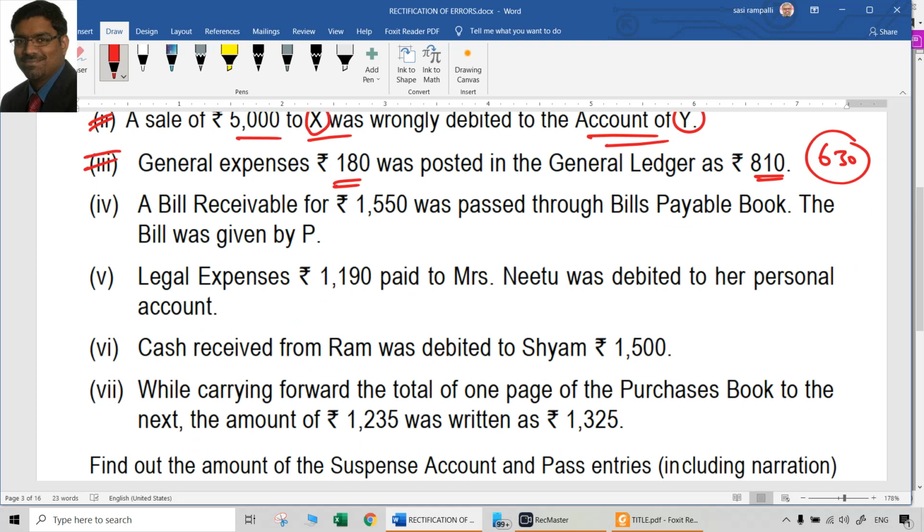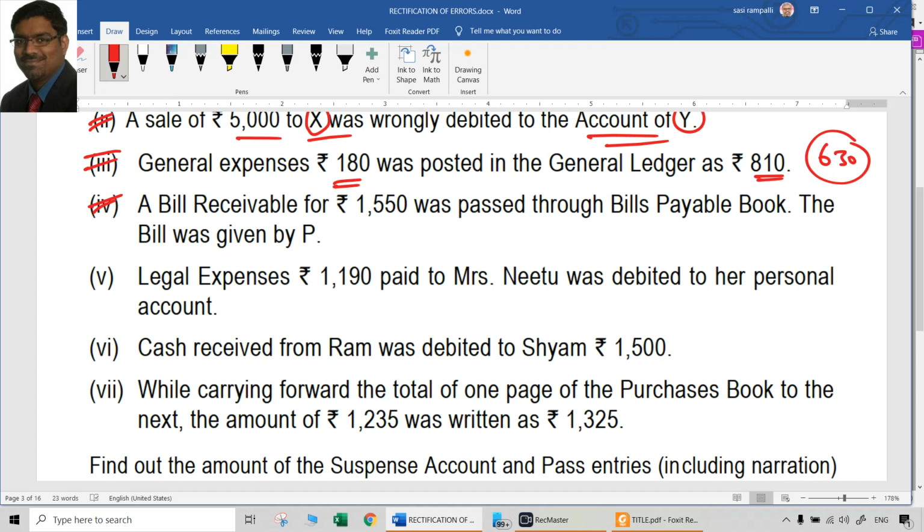Next, the fourth point: a bill receivable for 1550 was passed through the bills payable book, completely wrong, and the bill was given by P. So the subsidiary book in which it was entered is itself wrong.